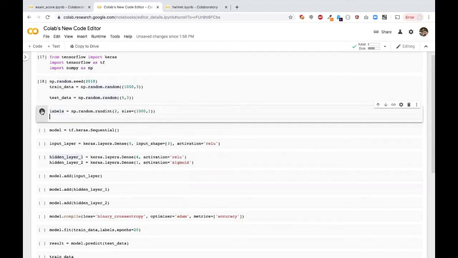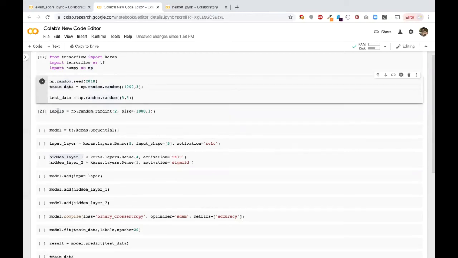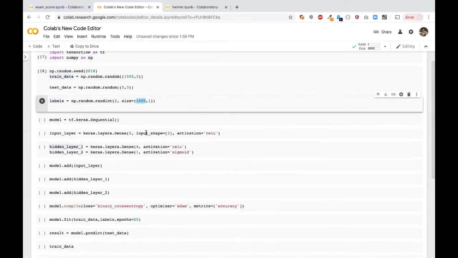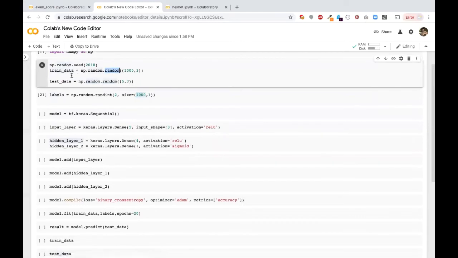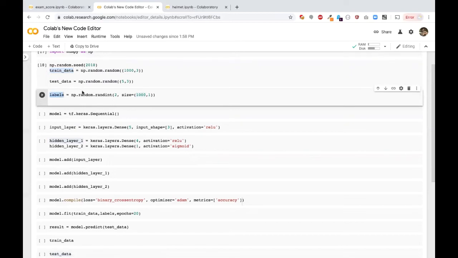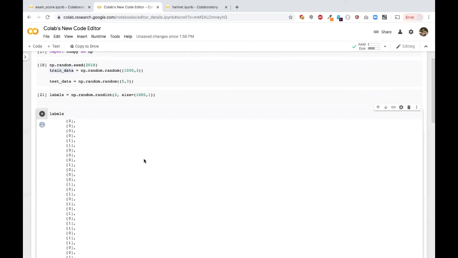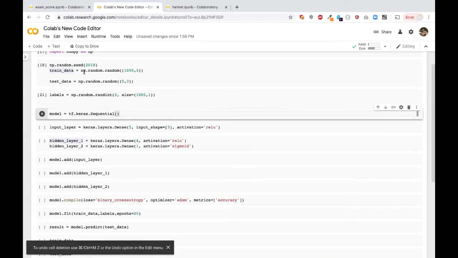We're going to prepare the label. Once we prepare the label, we have the training data and the label also. Again, this has 1,000 records, and for those 1,000 records, we have the corresponding results. So both of them we prepared. If you want to see, I will show you what is in labels. See, this is the label. We prepared a label which has a random value, ones or zeros. So now we have the data and the result.